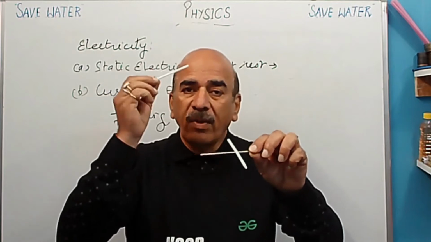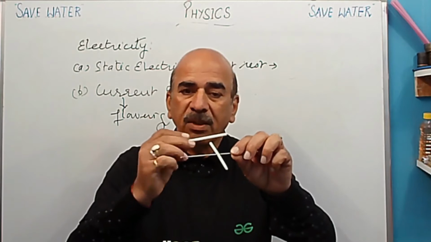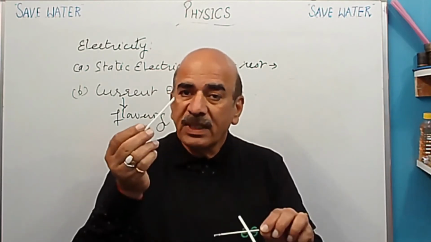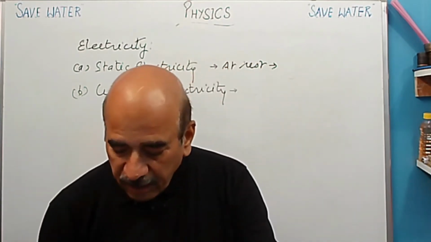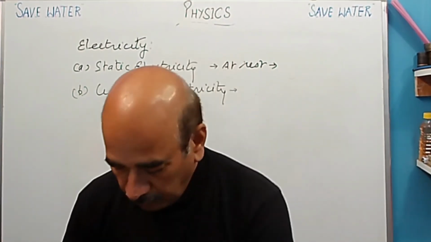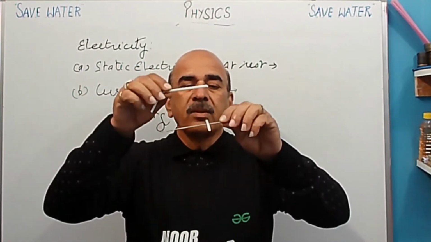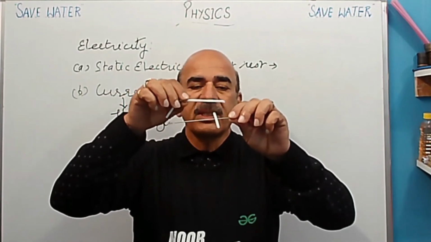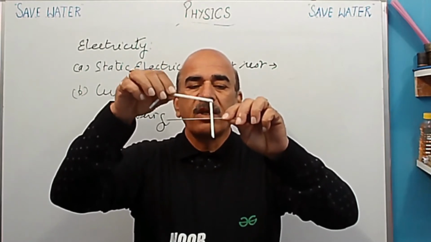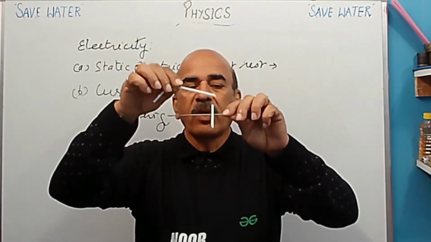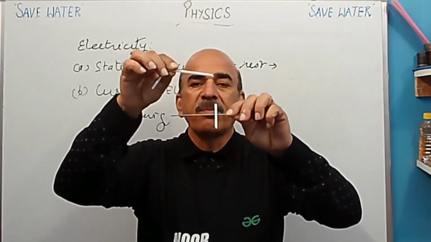So this straw is not applying any force of attraction or repulsion on the other straw. This means it is not charged. So how can I charge it? It can be charged. Now I am bringing it, both have been charged, and you can see what is happening now. It is applying a force of attraction or repulsion. When I bring this near this, it is going down here. So this means it is applying a force of repulsion on it.